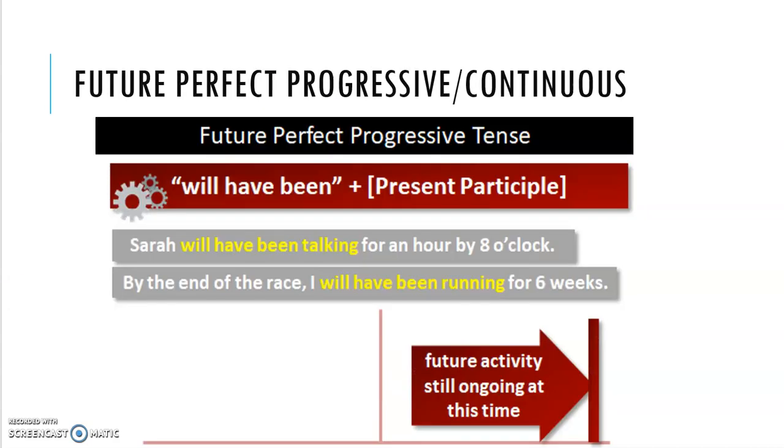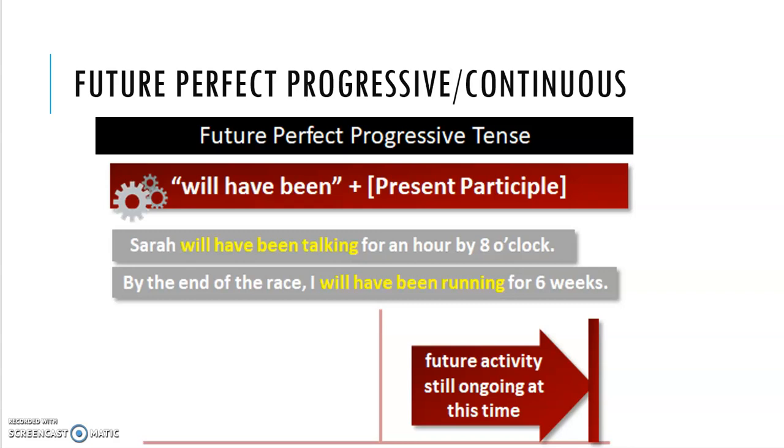For example, Sarah will have been talking. You have also an ing form. Sarah will have been talking for an hour by 8 o'clock. Here too you have a time expression because it is a future time. So you need to give that future time expression.